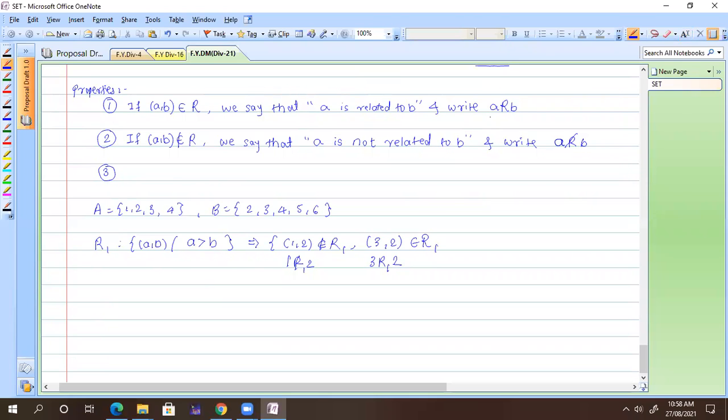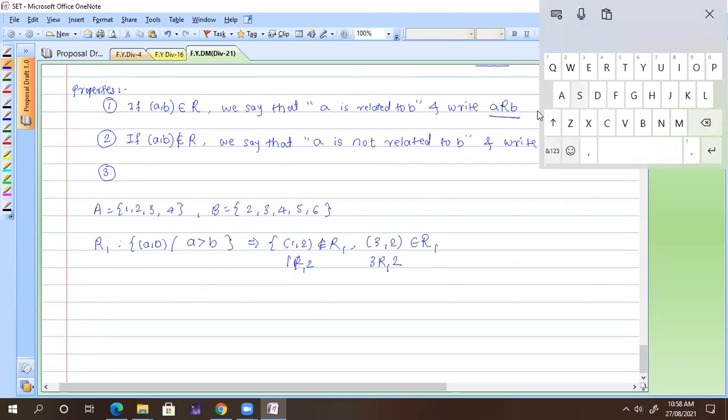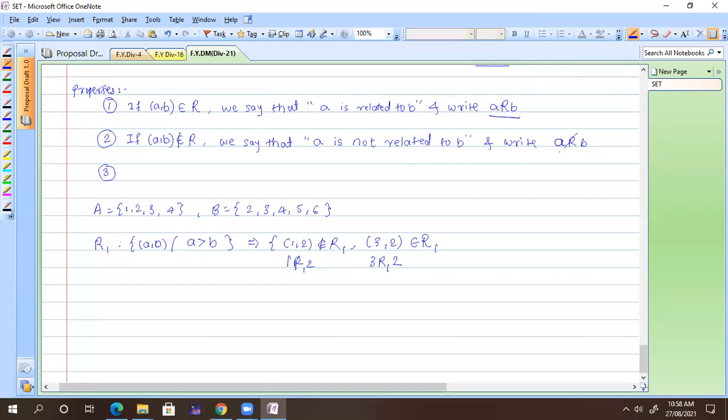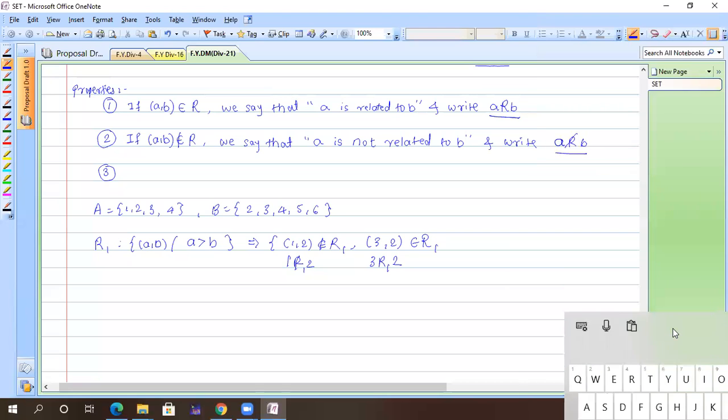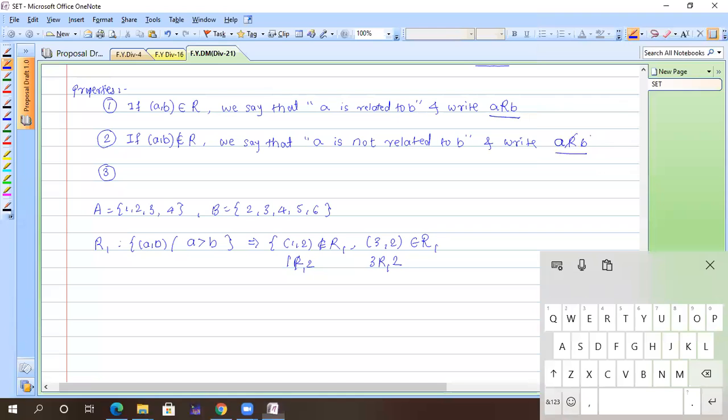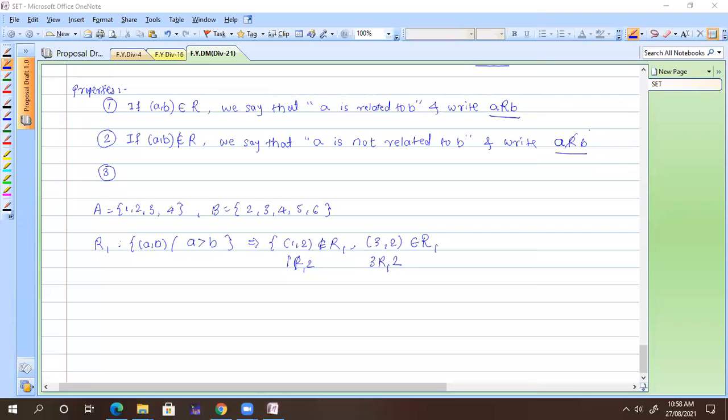Okay, when a pair is related, we denote it by this, and when it is not related, we denote it by this. Got it now? Clean and clear? Yes, sir. Anyone any doubts in that? No doubts? Okay, now the third property.